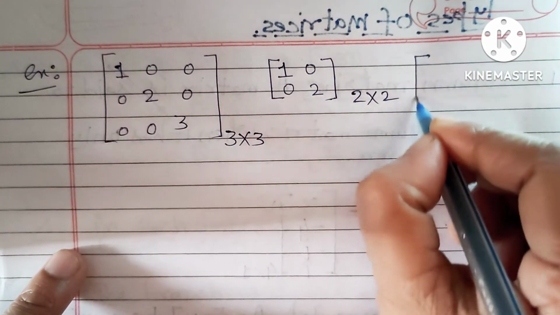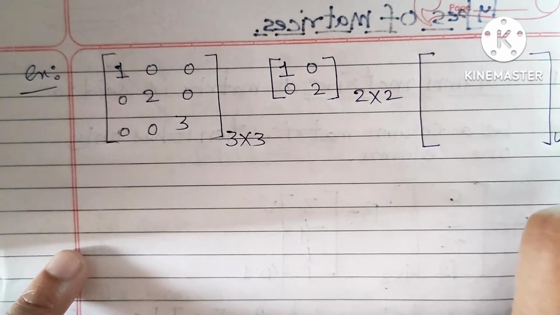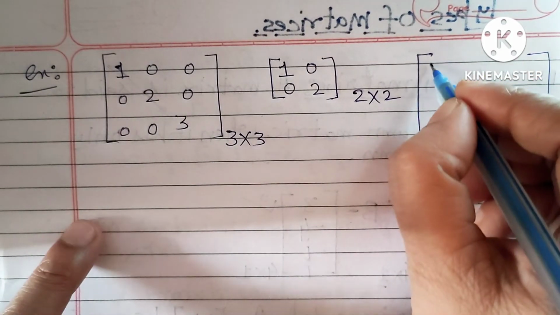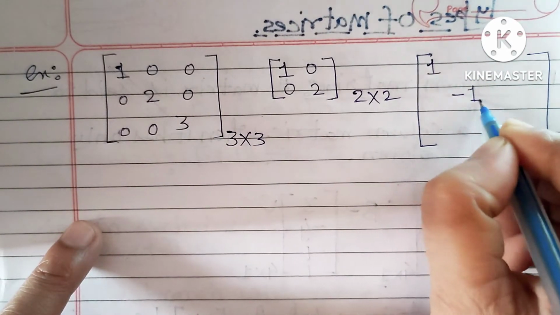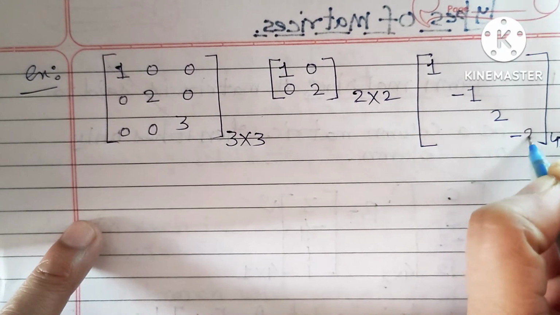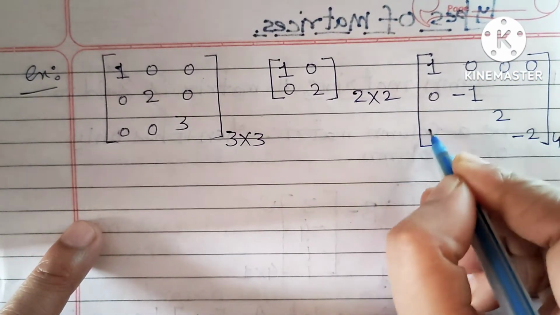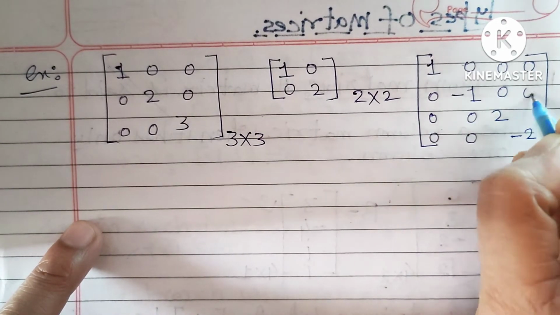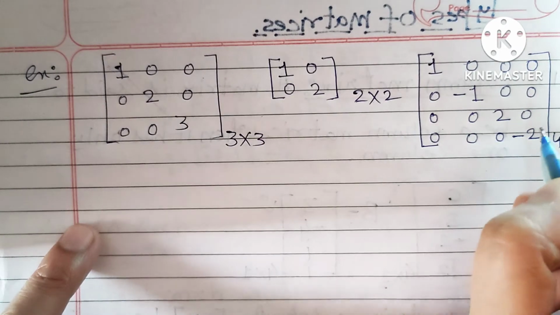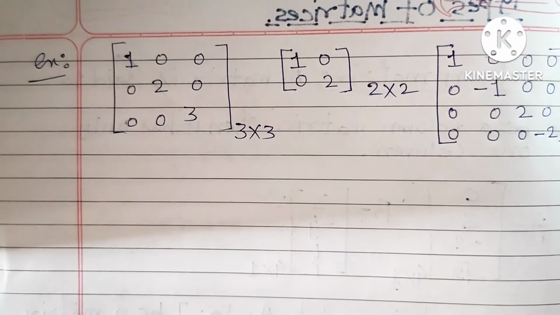Here you can consider a 4 cross 4 square matrix also. The diagonal elements are 1, minus 1, 2 and minus 2, and the others should be 0. These matrices are called diagonal matrices.